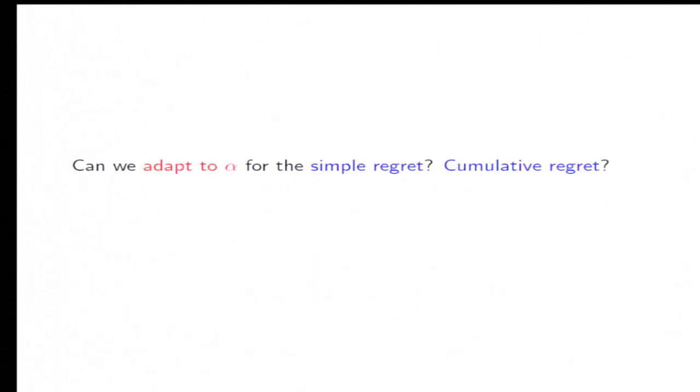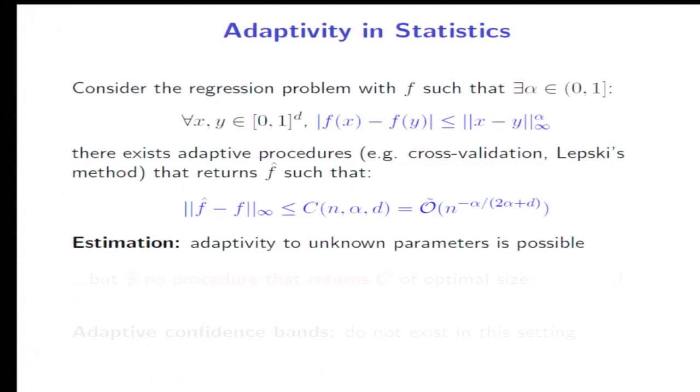So the question becomes, can we also adapt to alpha for the simple regret and the cumulative regret? This is very linked to the topic of adaptivity in statistics. Let me make a connection with the canonical problem of estimating a function in sup norm, which is alpha Hölder. It's well known that there are adaptive procedures in this setting. So you may use cross-validation or Lepski's method, for example, and you can find a good estimator f hat that does not require as a tuning parameter the true value of alpha, but whose error still scales as alpha.